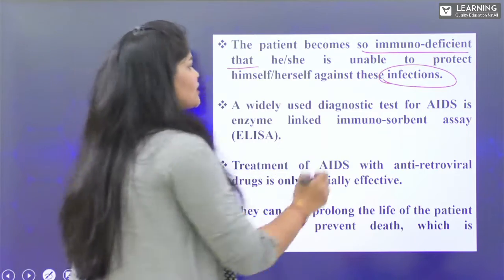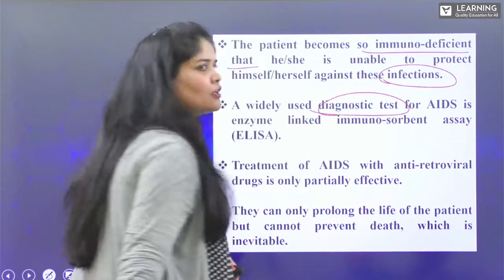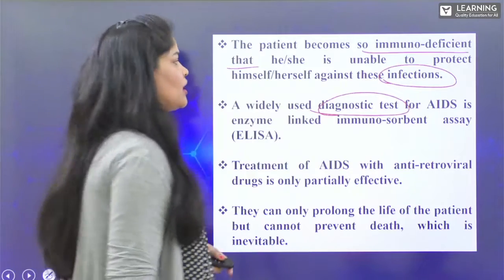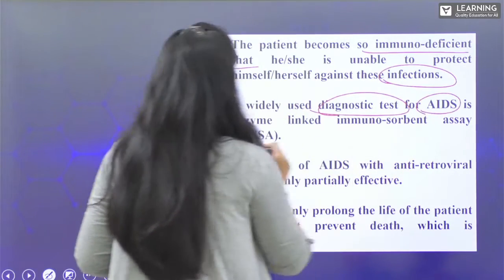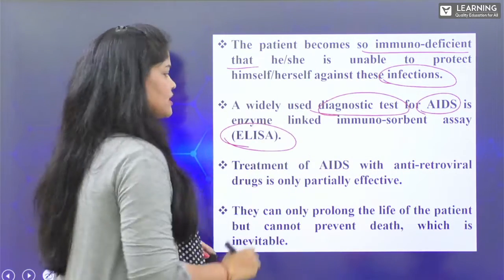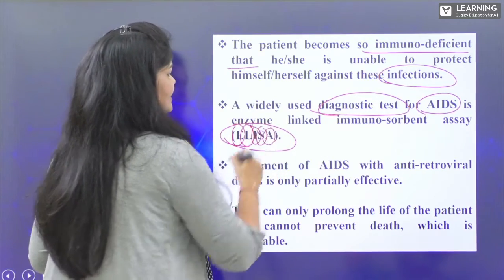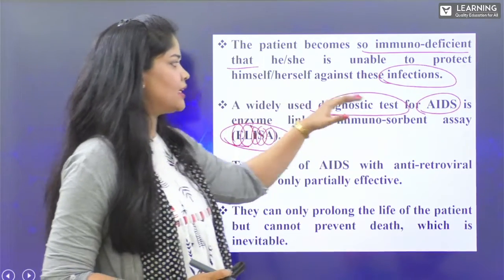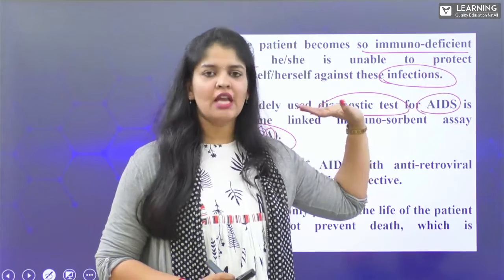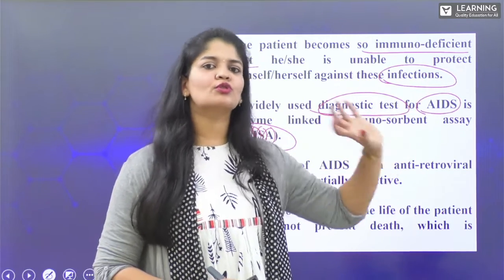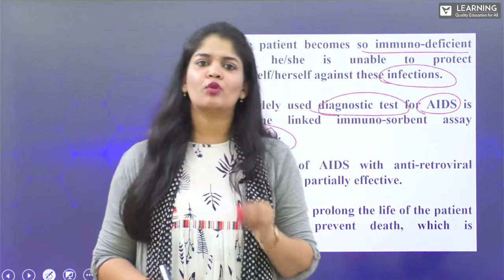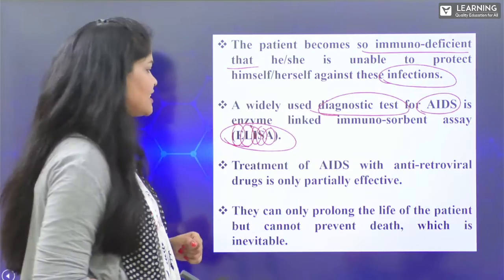A widely used diagnostic kit to diagnose the presence of the HIV virus is ELISA, which is enzyme linked immunosorbent assay. This is the test which is used to diagnose the presence of the antibodies that are produced against the entry of the HIV virus.